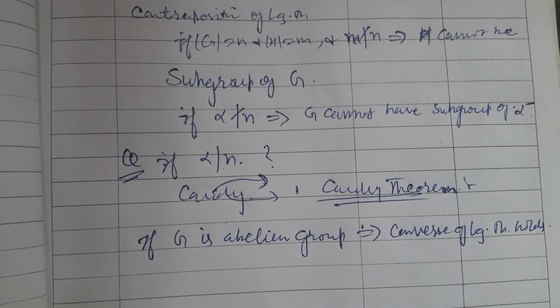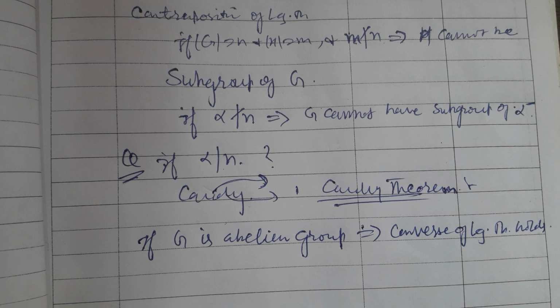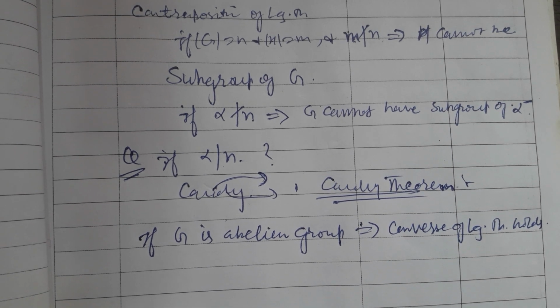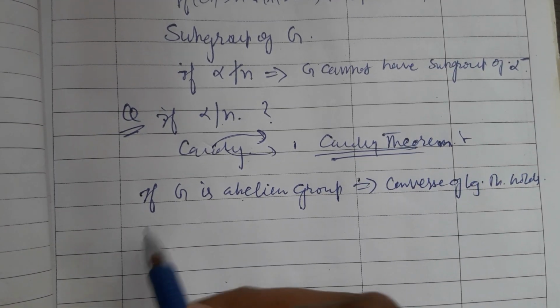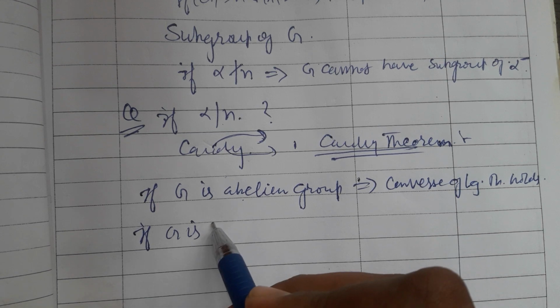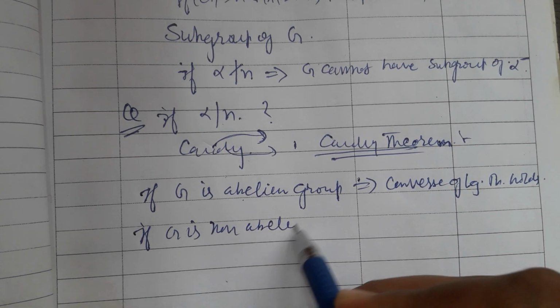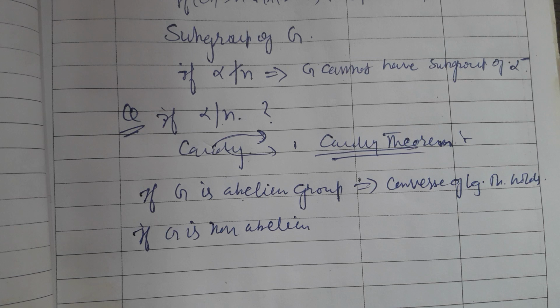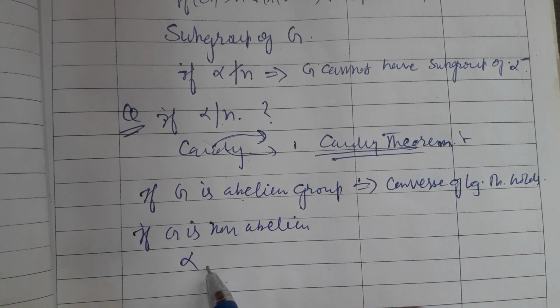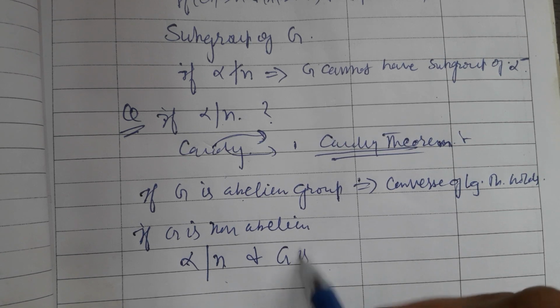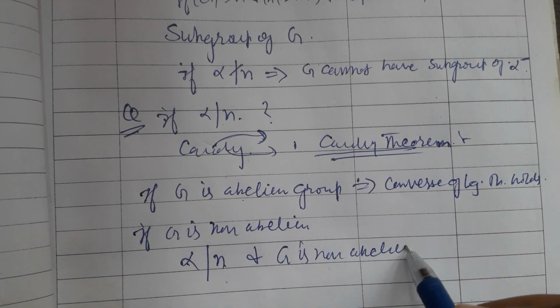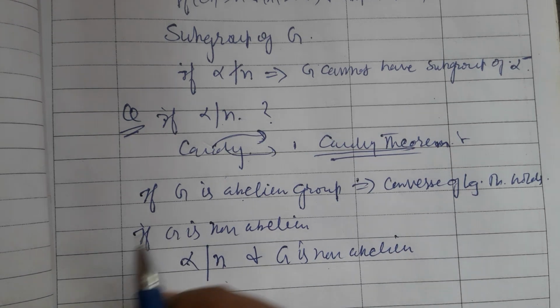If G is a non-abelian finite group, and always assume the group is finite, as I informed you initially, what should we do? If some number divides the order of the group and the group is non-abelian, what should we do in that case?